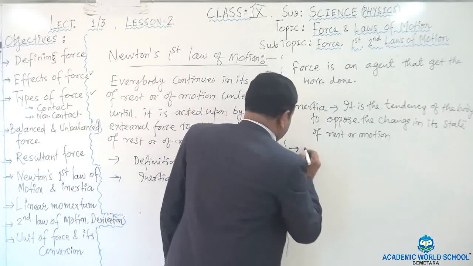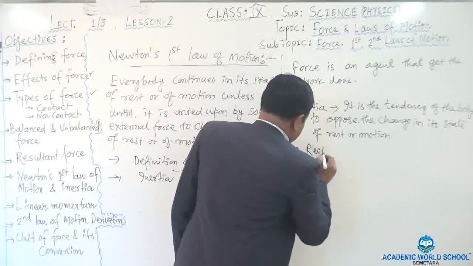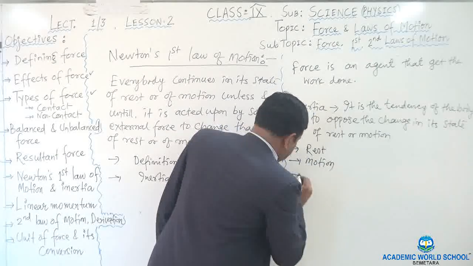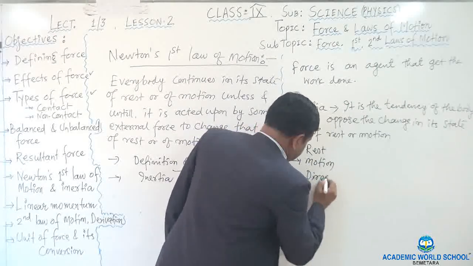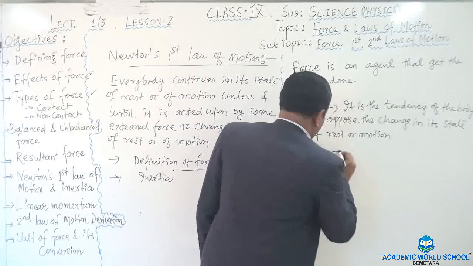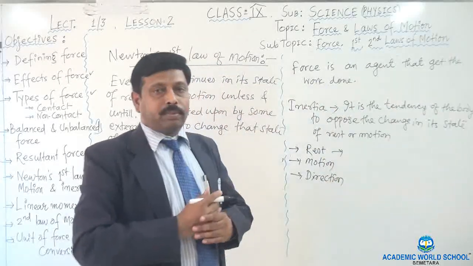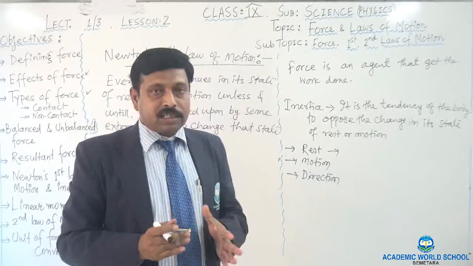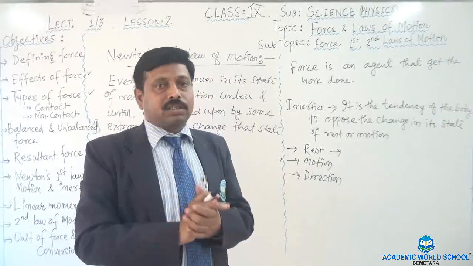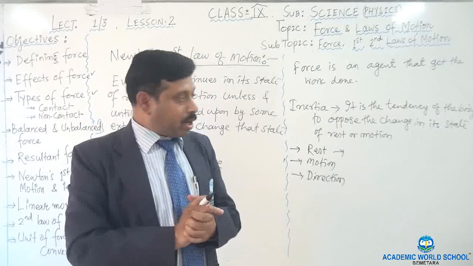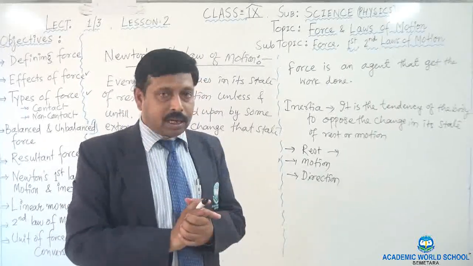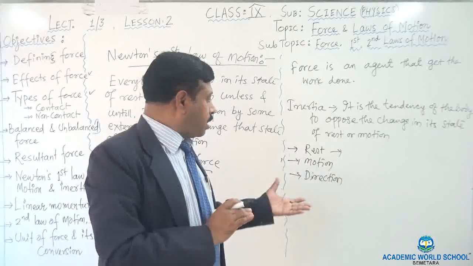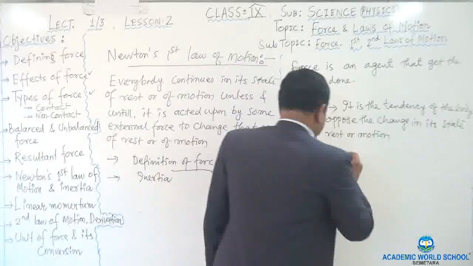That is inertia of rest. Second one is inertia of motion. And the third one is inertia of direction. Okay? Now I want to explain to you the meaning of inertia of rest. Inertia of rest means resistance of the body to change the state of rest. Okay? Inertia of motion means again the resistance of the body to change the state of motion, and the same thing for direction also.